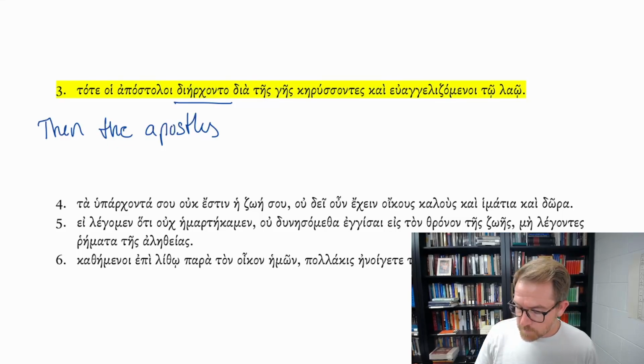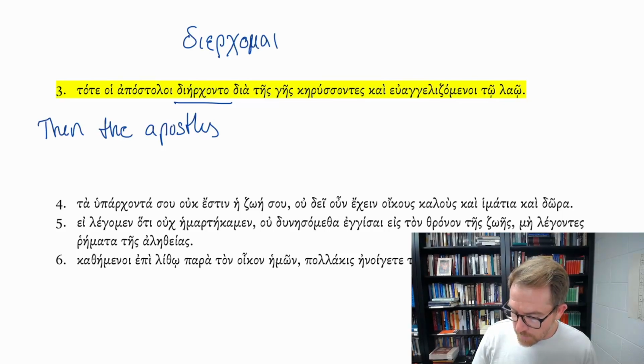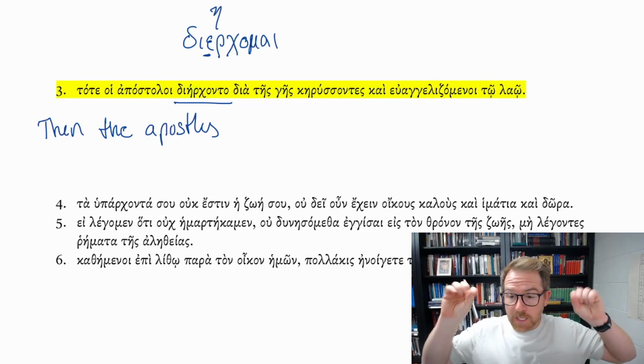This is from dierchomai. And what we see here is that the epsilon is lengthened to an eta, and that should be ringing red lights.